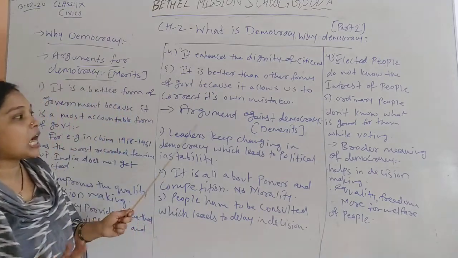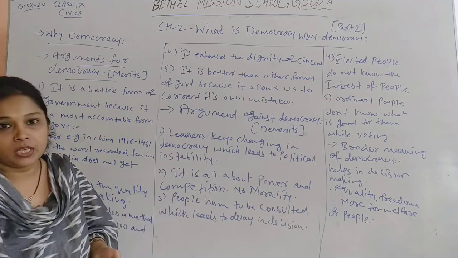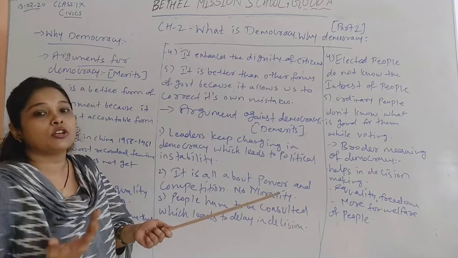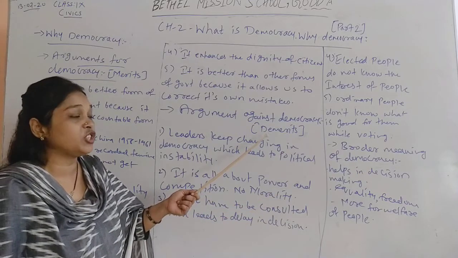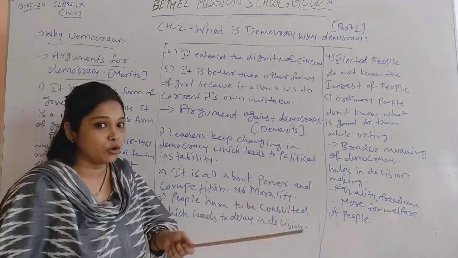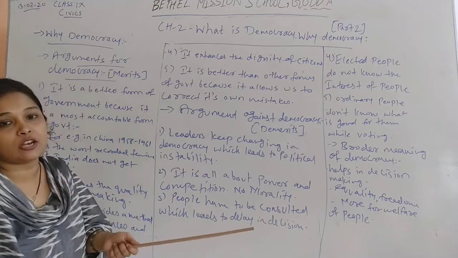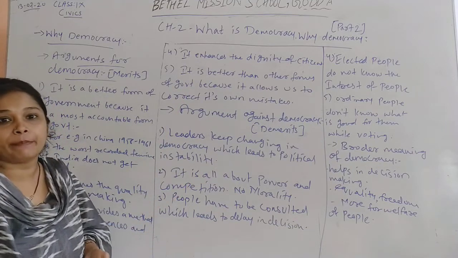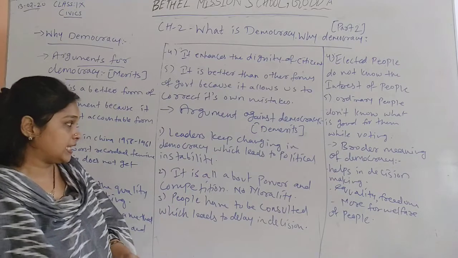Now we have certain arguments against democracy. There are certain statements which say that democracy is not a better form of government, which can be called the demerits of democracy. But these demerits cannot be accepted practically. Theoretically it can be accepted, but practically it cannot be accepted.